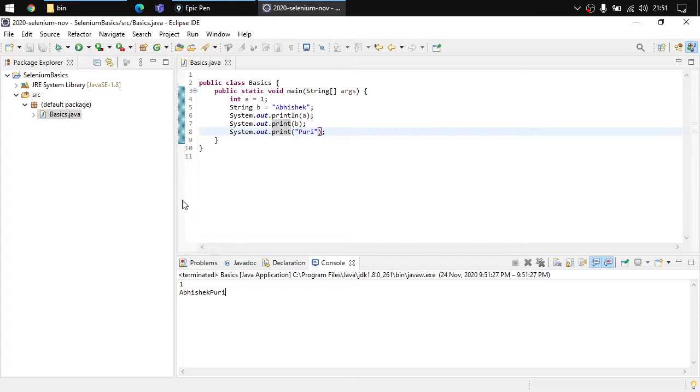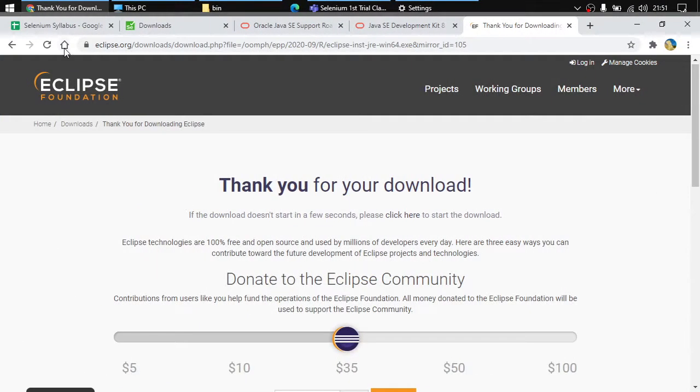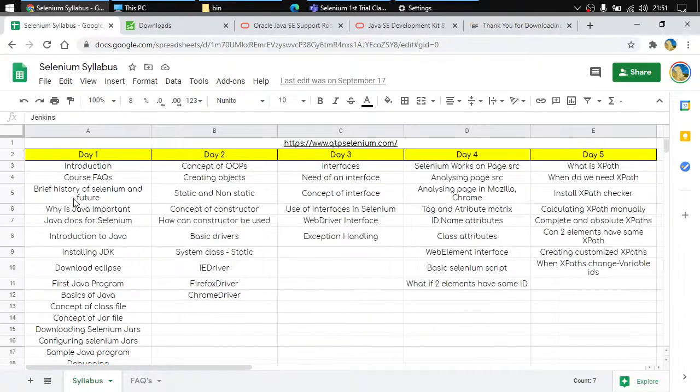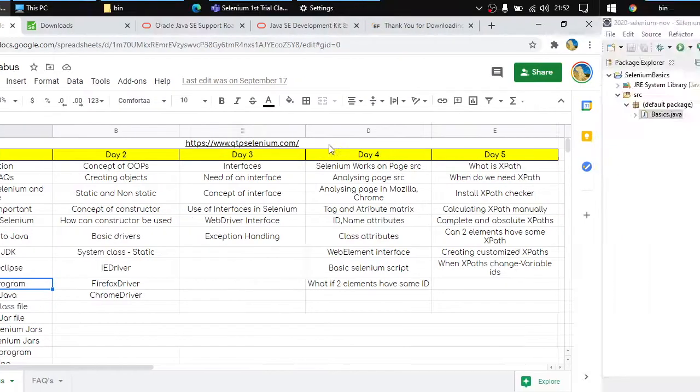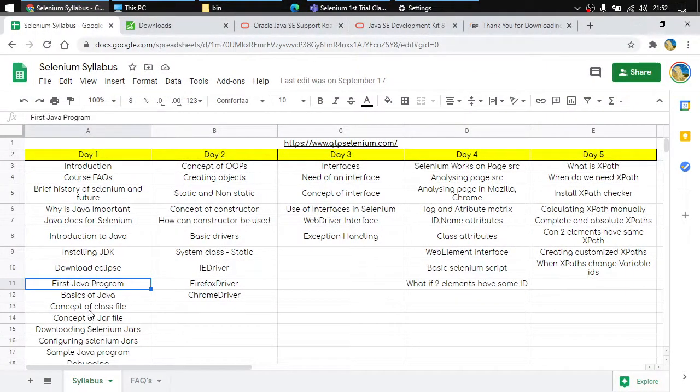Now, what else? Let's move to the syllabus first and see whether we have skipped anything. Let's see what we have learned so far. We have learned why Java is important. We have installed JDK, Java, and Eclipse. This is our first Java program that we are going through right now. And we have learned about the concept of class file and Java file. There is a concept of jar file as well, right?